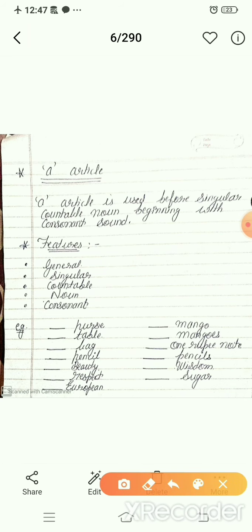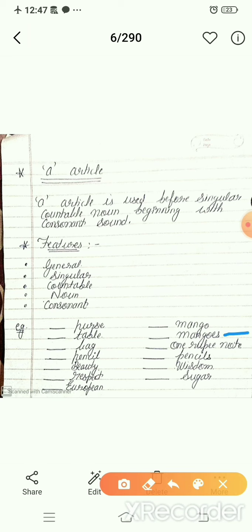It is a mango. And it is general and it is singular and it is countable and it is a noun and it is a consonant. That's why we will fill here the article a. Is it clear? Move to the next.